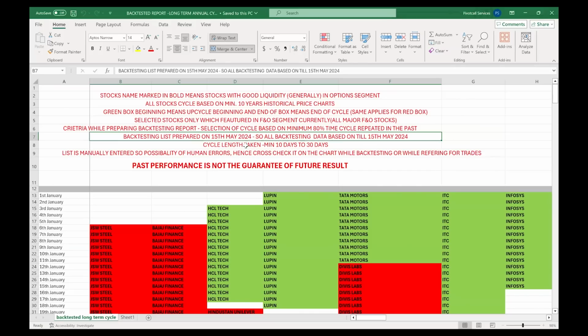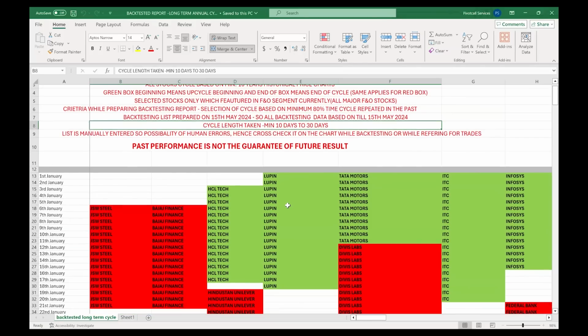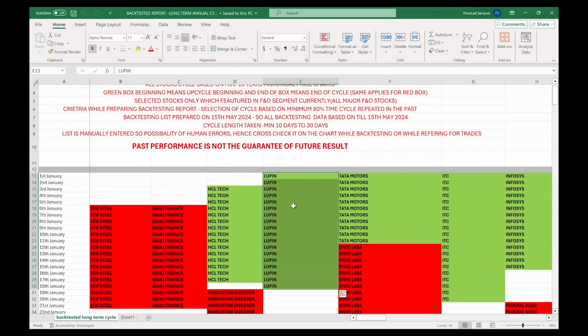Cycle length taken is minimum 10 to 30 days. So that means 10 to 30 days, that is what the cycle is. You can see that all the cycles are between 10 to 30 days.